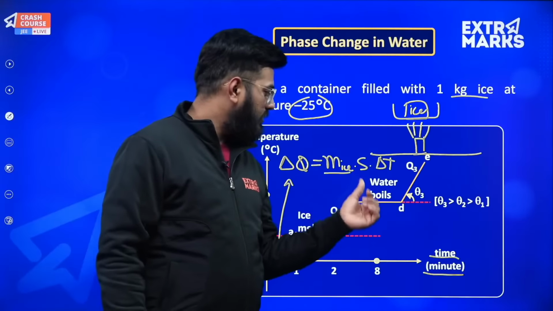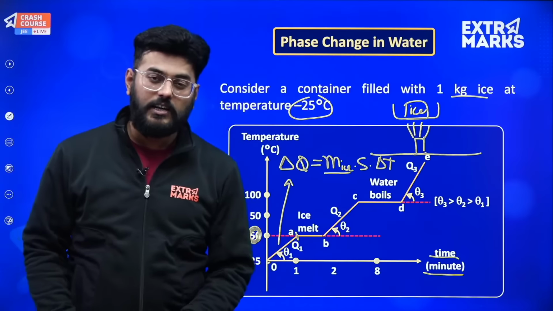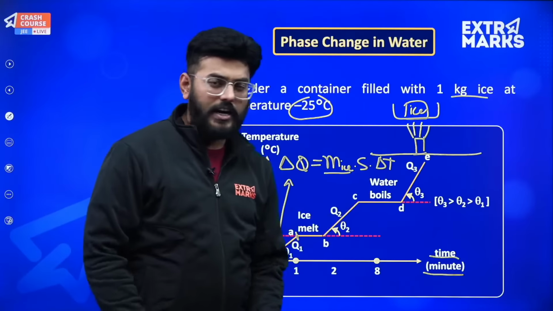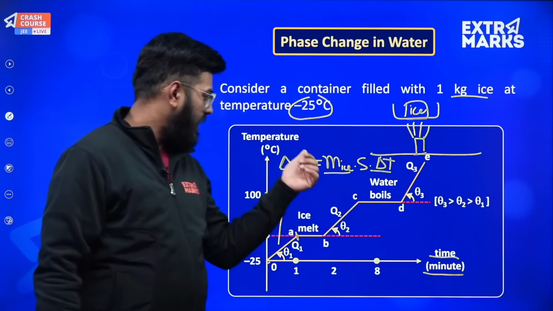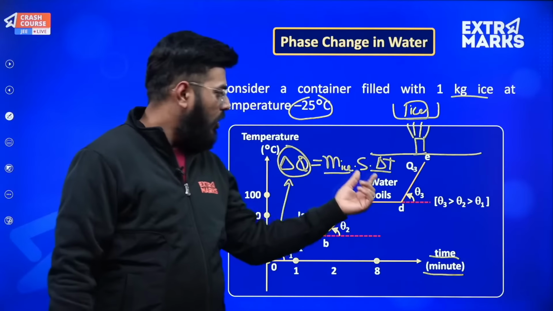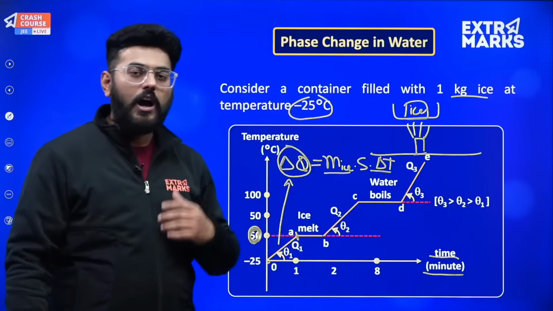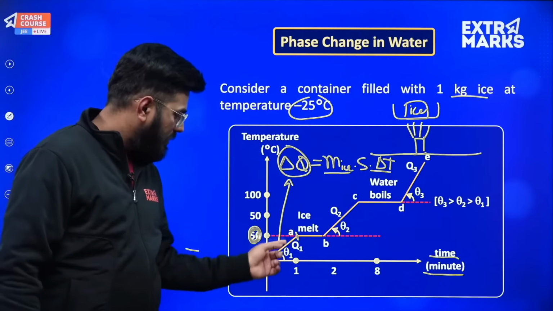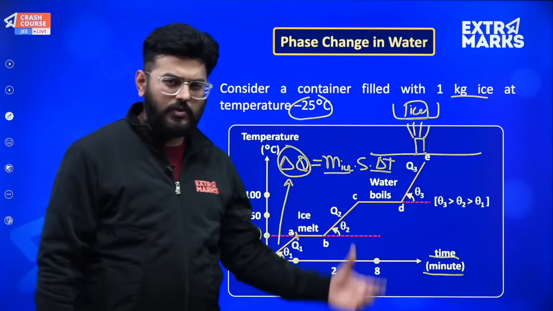I am given the mass of ice, and the specific heat capacity of ice will also be given. So depending on that I can calculate the temperature change if I know the heat energy I am providing, or based on the temperature change I can find how much heat energy I have provided to that ice. So during this curve from here till here, this equation will be used.